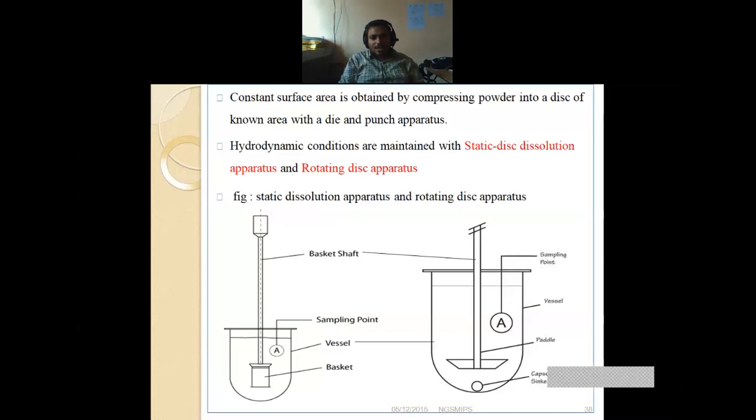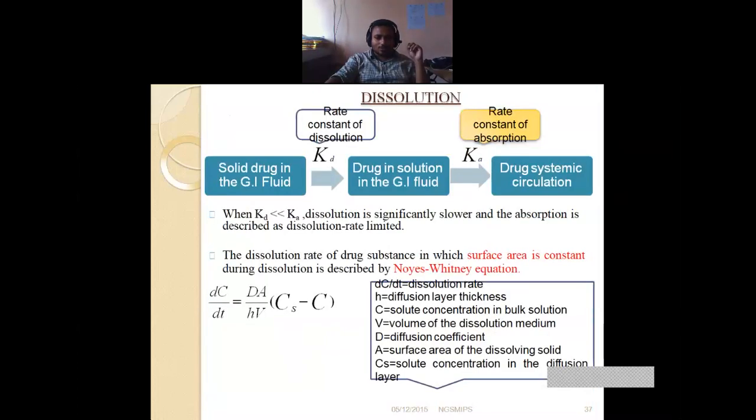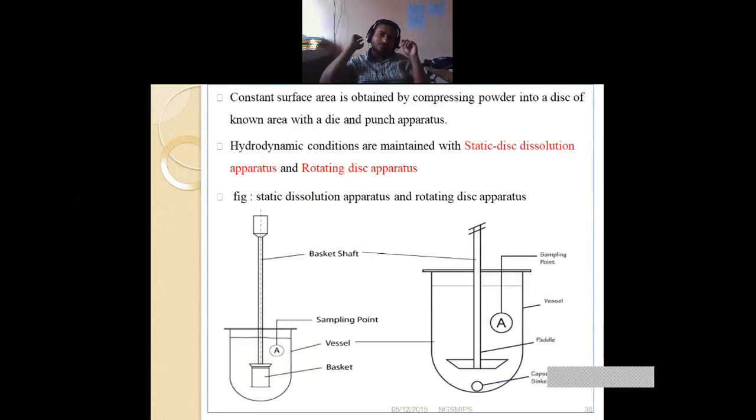Constant surface area is obtained by compressing powder into a disk of known area with a die and punch apparatus. Then why we are going for the derivative? We are just preparing, that means we have to prepare the particular tablet. The tablet has a particular constant surface area.